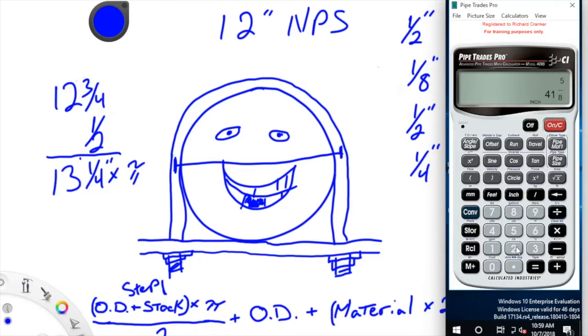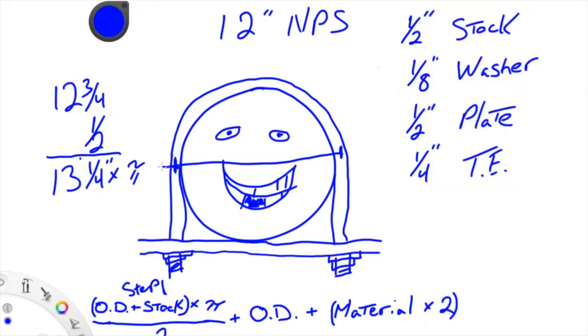Divided by 2 equals 20 13/16. Okay, 20 13/16. So from this point right here to this point right here is 20 13/16.